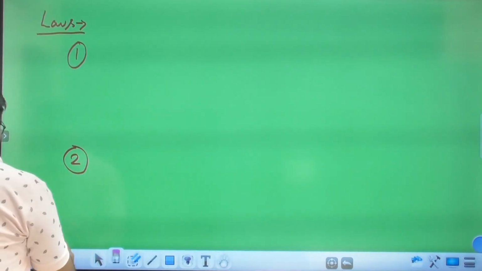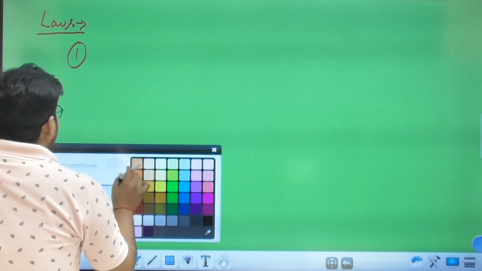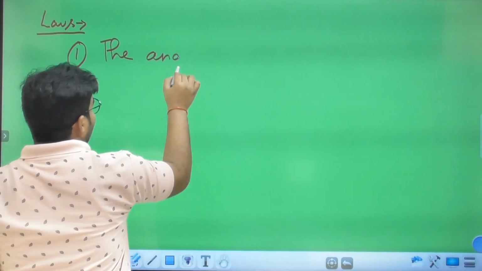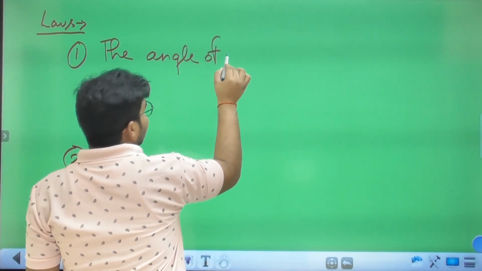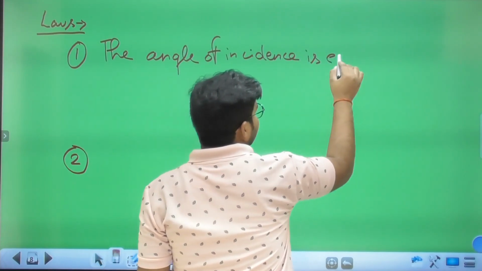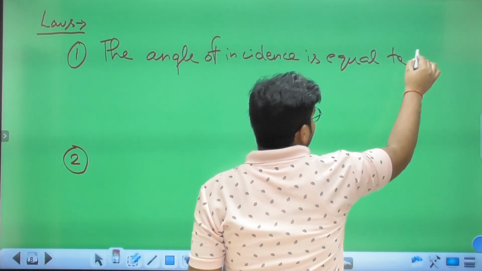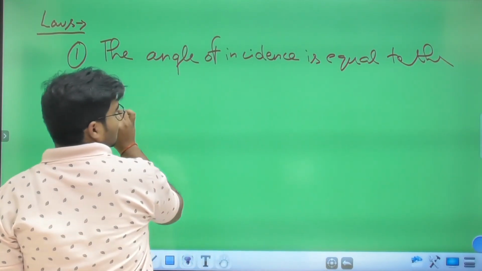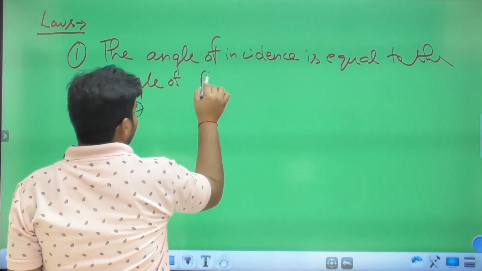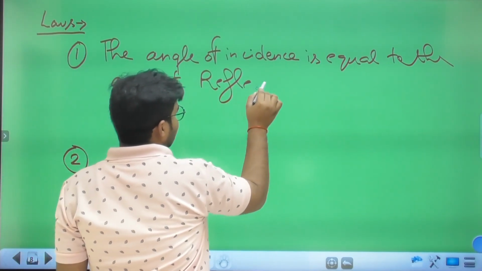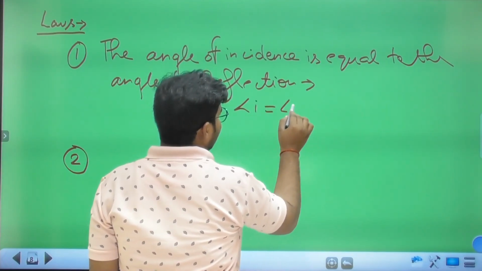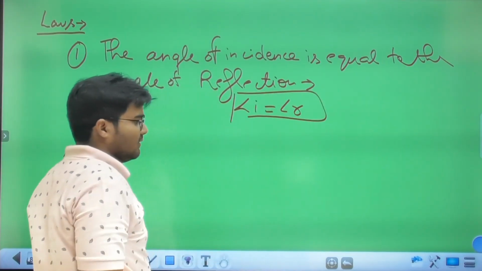Now let us write here: the first law is that the angle of incidence is equal to the angle of reflection. So angle I is equal to angle R. This is your first law.